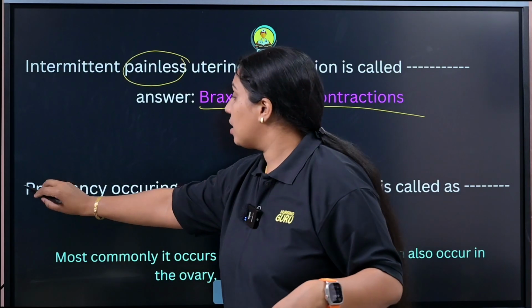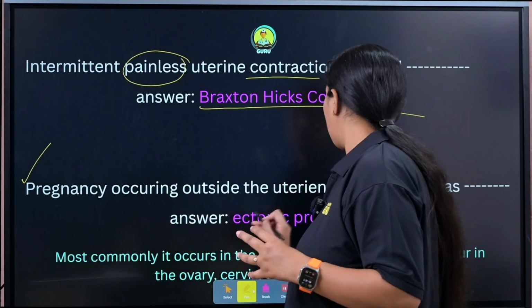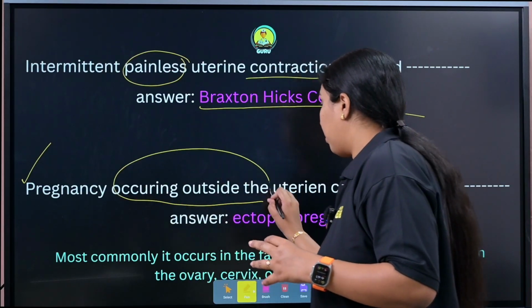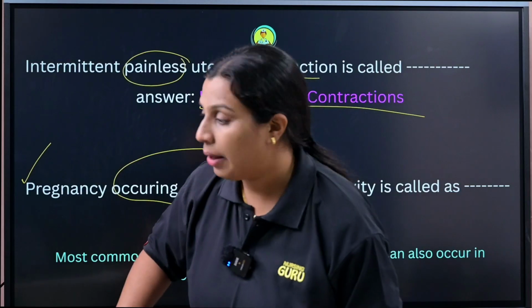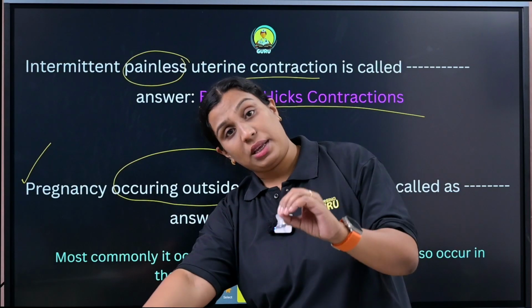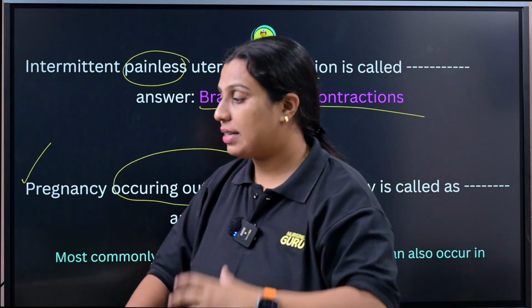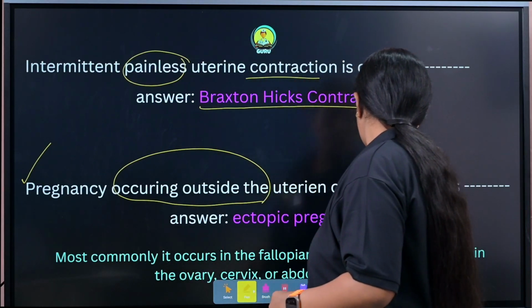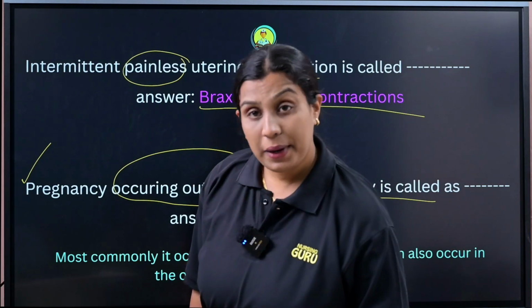Okay. The next question, that is pregnancy occurring outside the uterine cavity. Pregnancy normally where is it occurring? It is occurring inside the uterus. Clear? So sometimes this pregnancy occurs outside the uterine cavity. That is called ectopic pregnancy. Clear? So what is ectopic pregnancy?